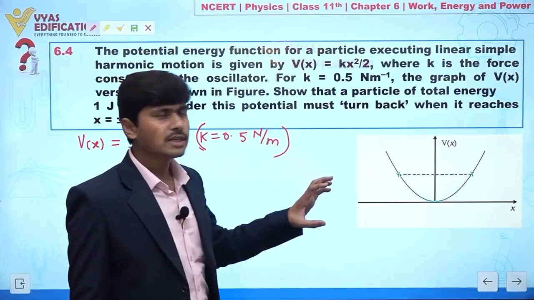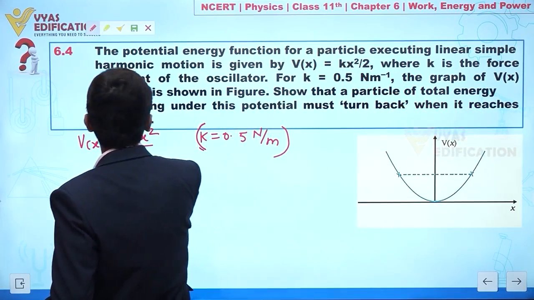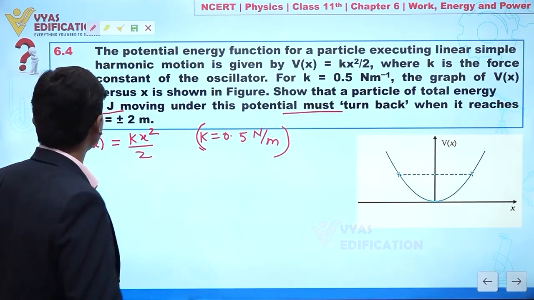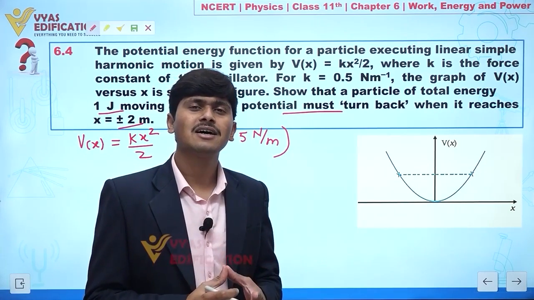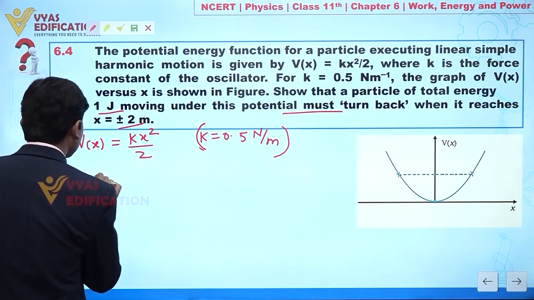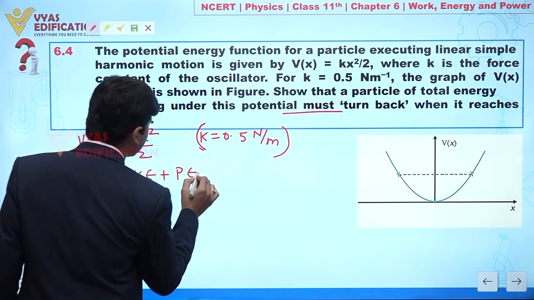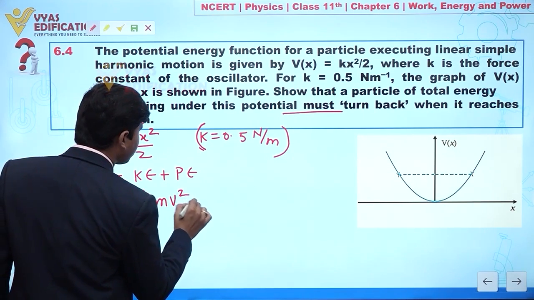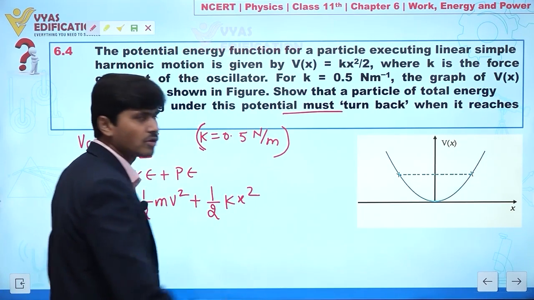Now in this question it is given, we have to show a particle of total energy 1 joule moving under this potential must turn back when it reaches x equal to this one. Clear? So first we will write here the general expression of total energy. Total energy is given by kinetic energy plus potential energy. Kinetic energy is given by half of mv square plus potential energy, which is given by 1 by 2 kx square, according to the question.